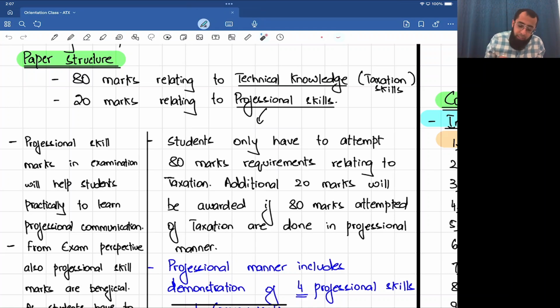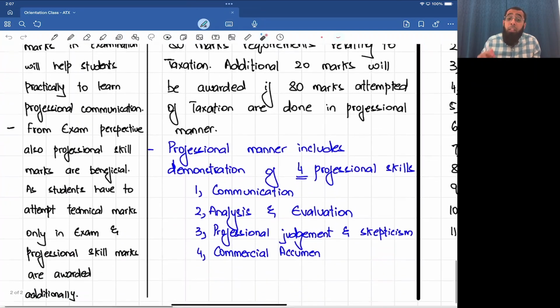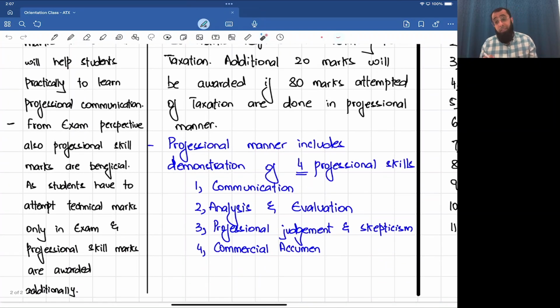So professional skill marks in the examination will help students practically to learn professional communication. And this is where you will stand out in the real world because your examiner is training you for that professional world. For exam perspective also, these professional skill marks are beneficial as students have to attempt technical marks only and professional marks are awarded additionally.